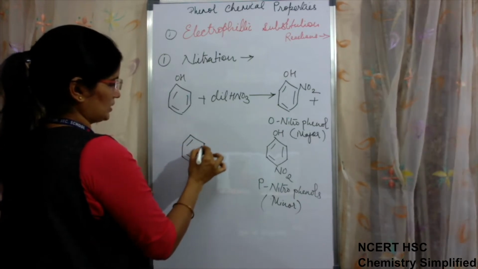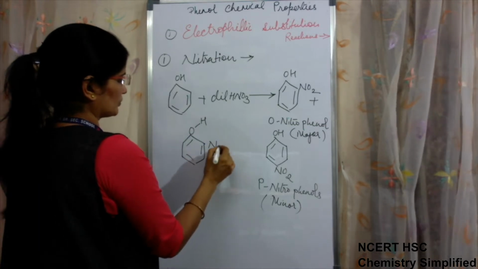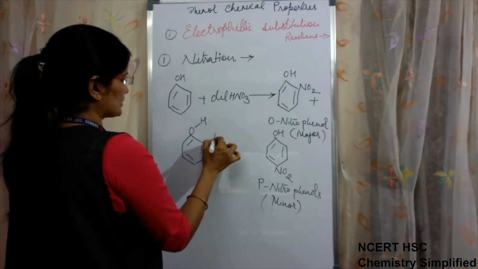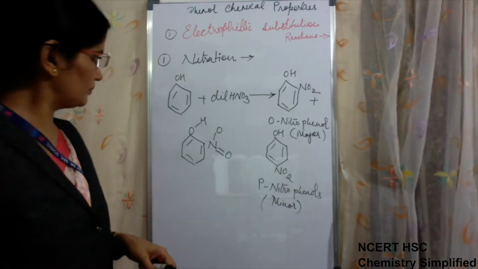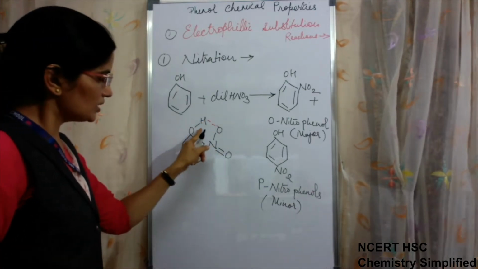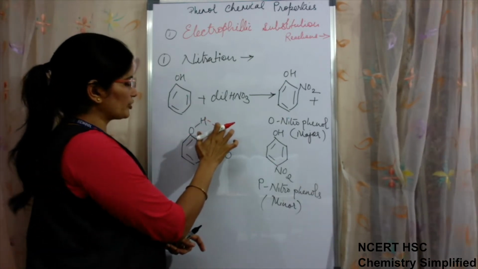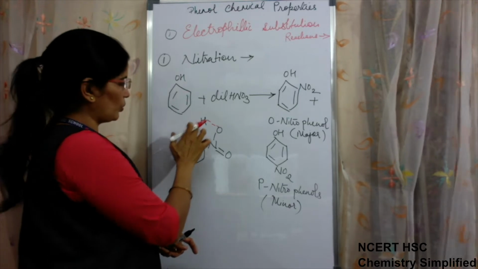Within the molecule, there is a hydrogen bond between the O of the nitro group and the H of the phenol OH group.